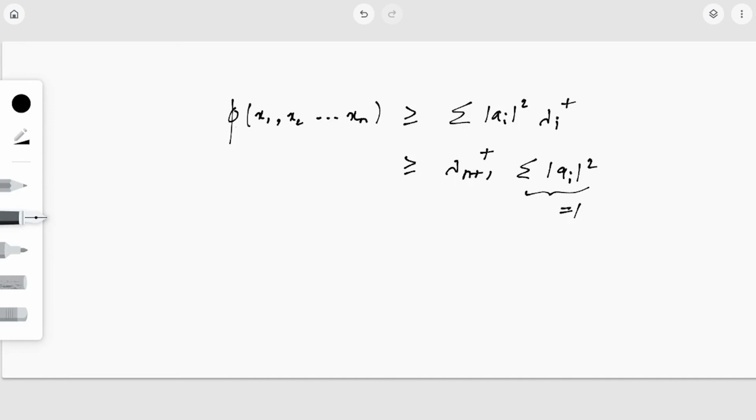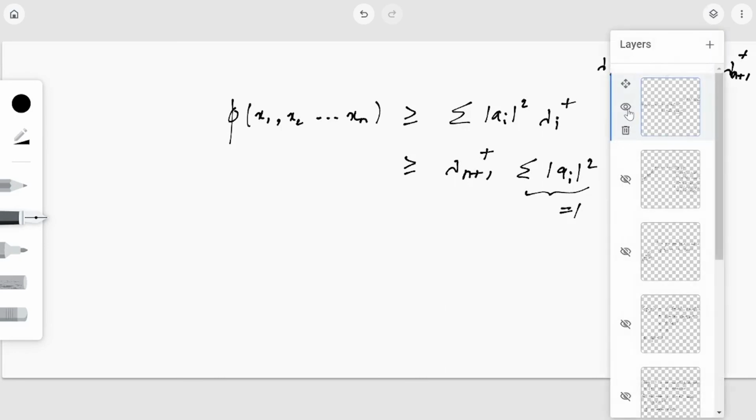So I get this value is greater than or equal to lambda n plus 1 plus. Why was this? This was because lambda 1 plus is greater than or equal to lambda 2 plus is greater than or equal to etc. greater than or equal to lambda n plus 1 plus. So I can consider each term to be greater than or equal to lambda n plus 1 plus into summation mod ai square, which is nothing but 1. So I get phi of x1, x2, etc. xn is greater than or equal to lambda n plus 1 plus.